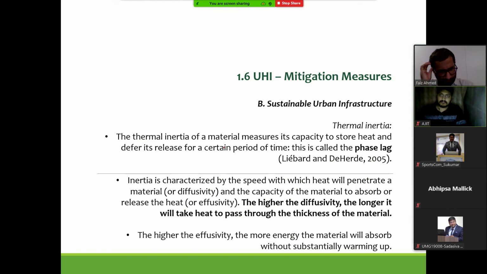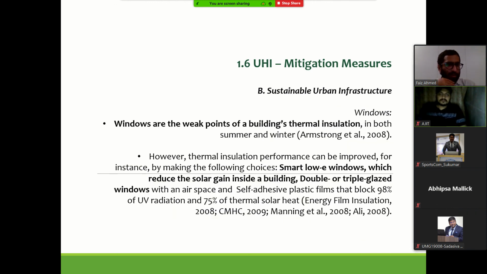Thermal inertia, this also we have discussed last time, where we should know the thermal mass of the building that we use and what is the time lag, and appropriate choice of building material for walls and roof has to be chosen. And of course window. This is synonymous to what we discussed last time also.